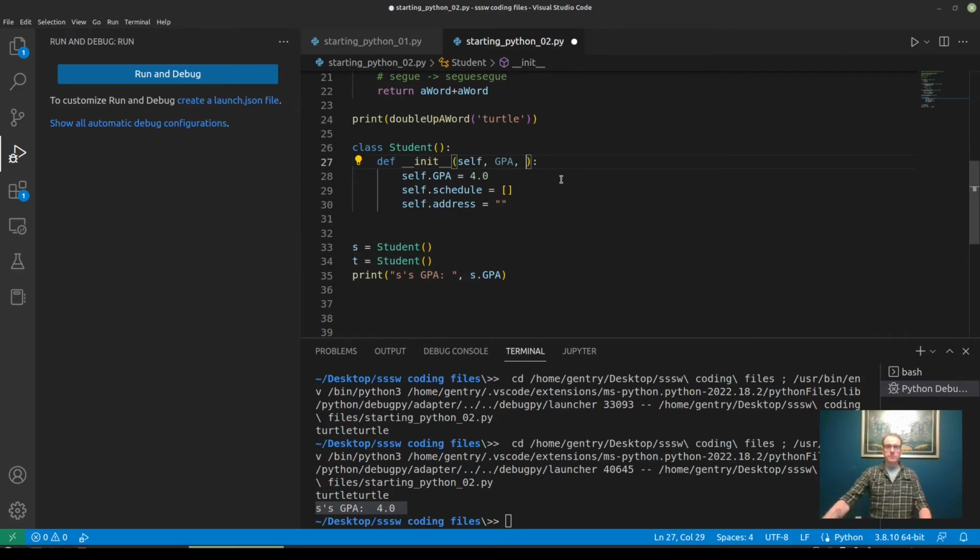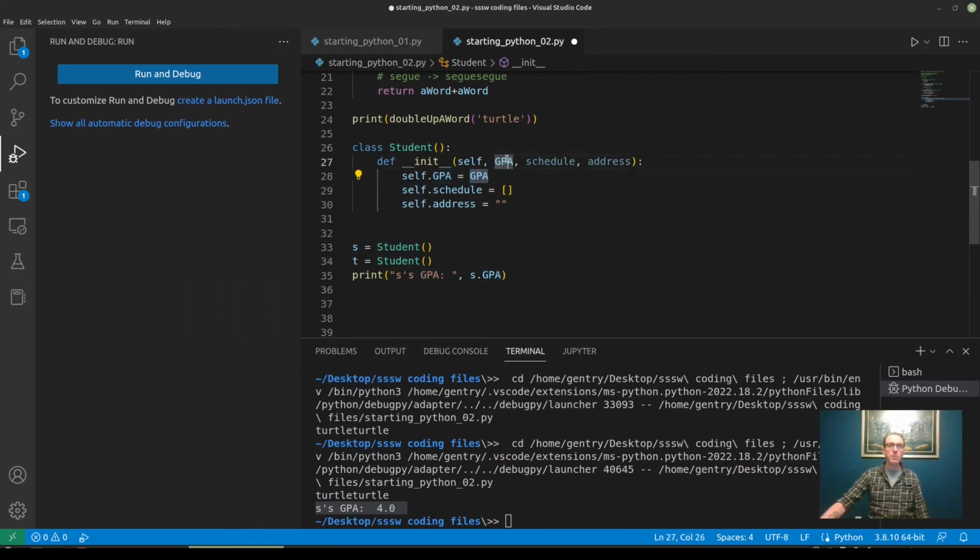A schedule would be their list of lectures to attend. Their address would be the string of the address where they live. And now I can set the data members of the class, which are referenced using self dot the name of a data member, and I can use the assignment operator to put a value in there.